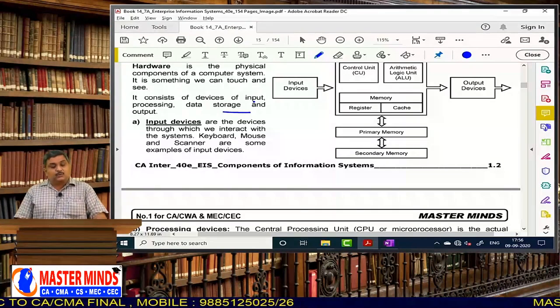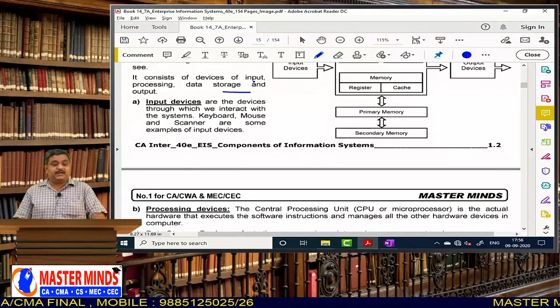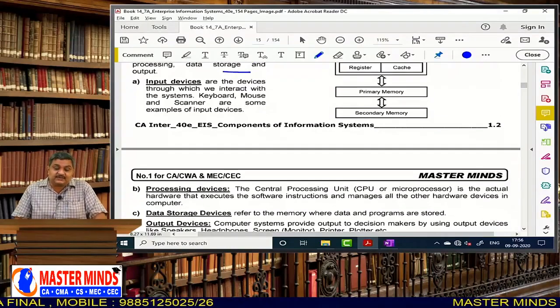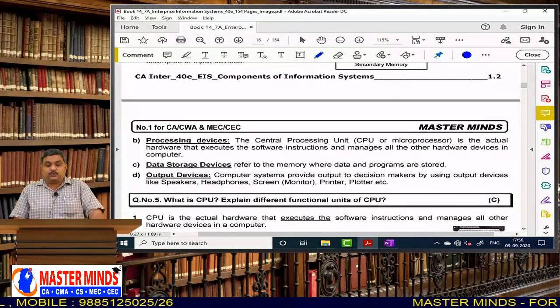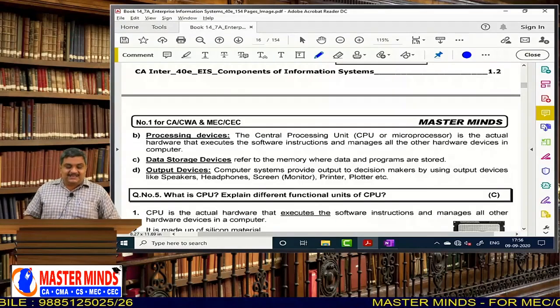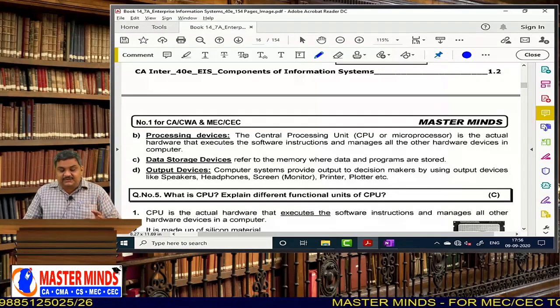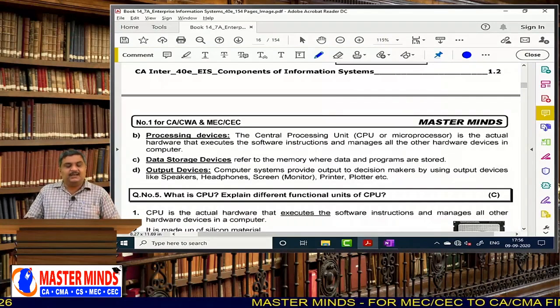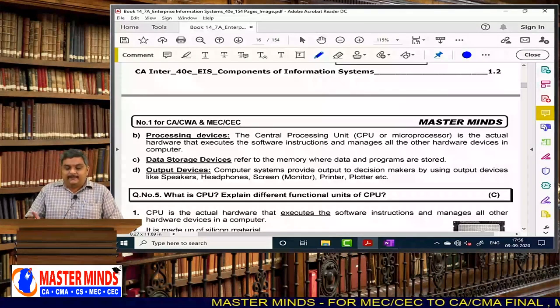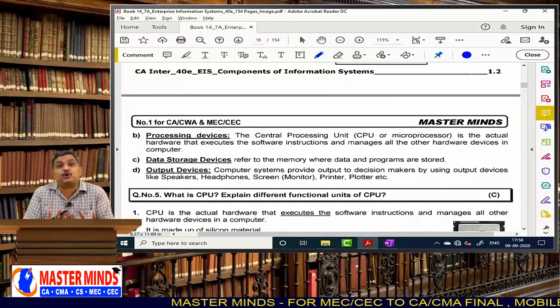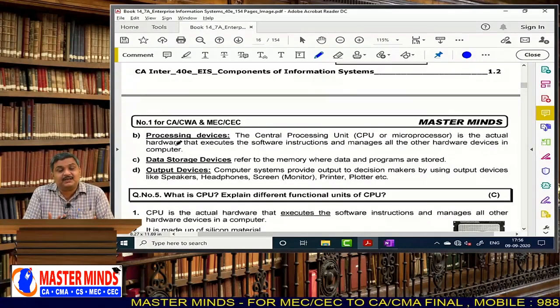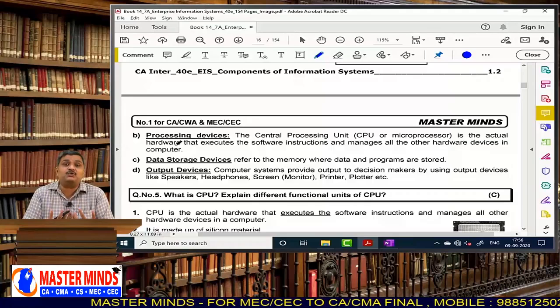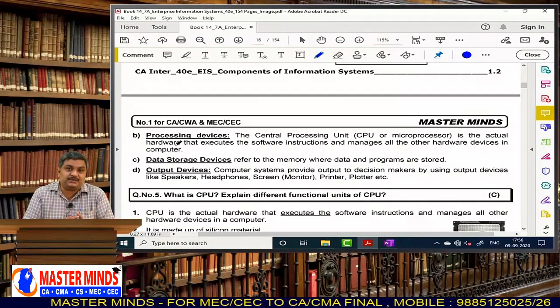Next. So once data enters the computer, it has to be processed, isn't it? The CPU or the microprocessor is the actual hardware that executes the software instructions and manages all the other hardware devices in the computer. Generally, a computer is called a processing device. That means the CPU is the most important component in a computer.